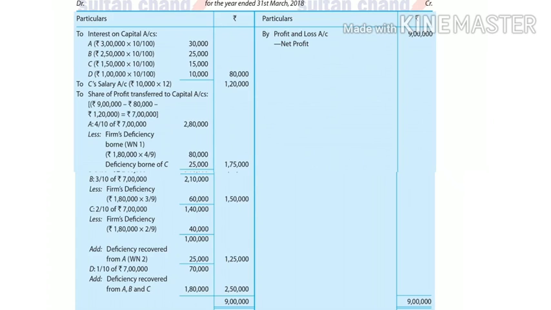And now see, the final profit is given. Okay, final distribution 1 lakh 75, 1 lakh 50, 1 lakh 25, 2 lakh 50. So this is the question of guarantee of profit to a partner. Okay, understand the question.